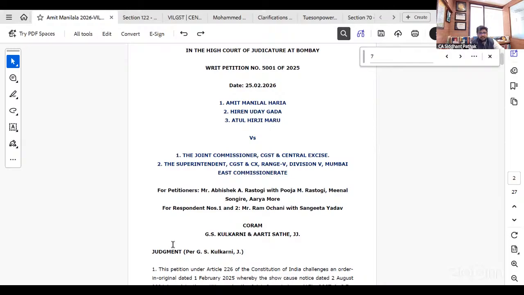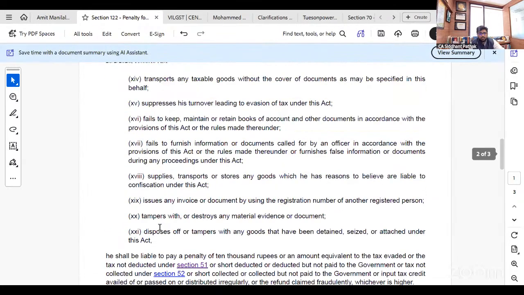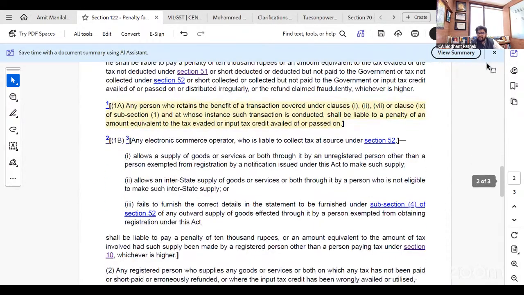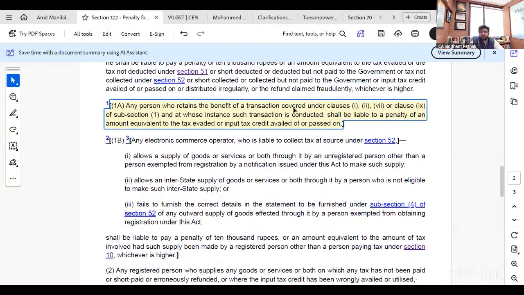This is section 122(1A) in front of you on the screen, which is highlighted. It says that any person who retains the benefit of a transaction covered under clause 1, clause 2, clause 7 or 9 of subsection 1 of section 122, and at whose instance such transaction is conducted, shall be liable for a penalty of an amount equivalent to the tax evasion.